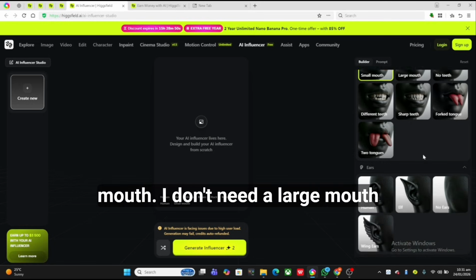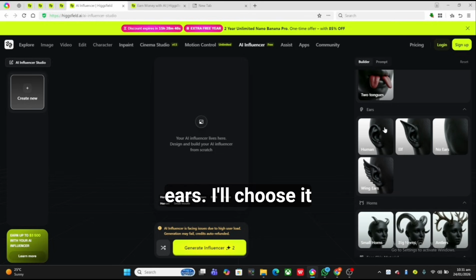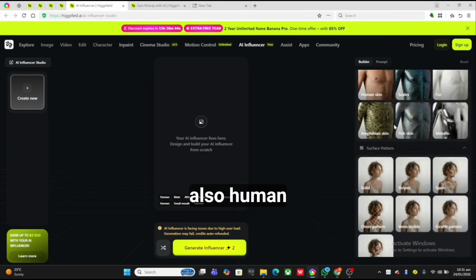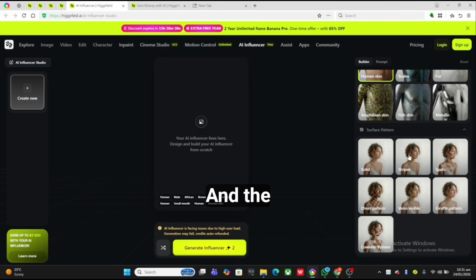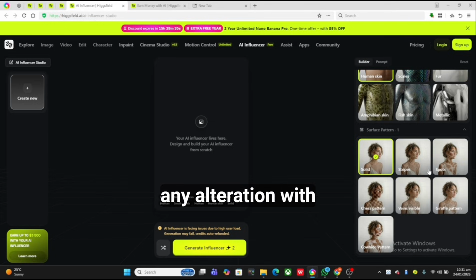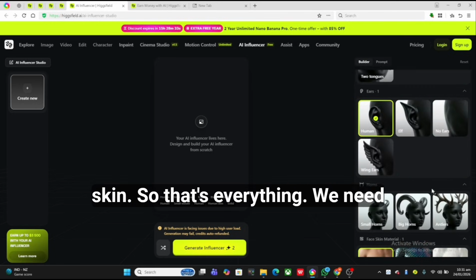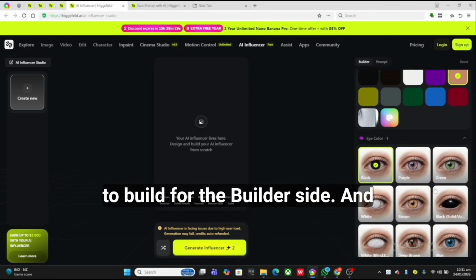I don't need a large mouth. For the ears, I'll choose human ears, and also human skin, and the surface should be solid. I don't need any alteration with the skin. So that's everything we need to choose to build.